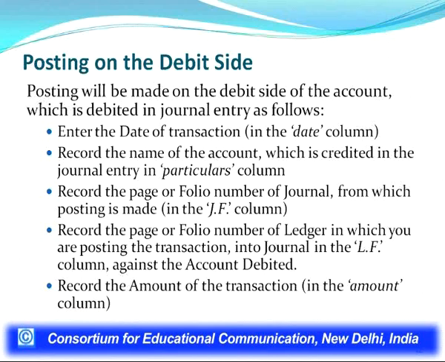Then record the name of the account which is credited in the journal entry in the particulars column. So when we are making posting from this entry, cash account debit to capital, in the cash account on the debit side we have to record in the particulars column capital account.